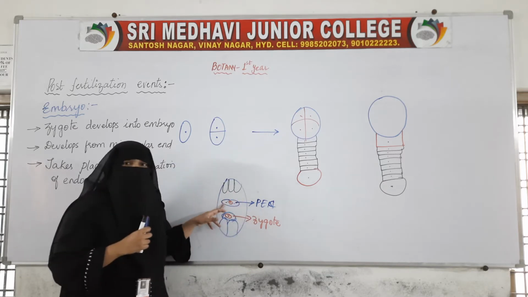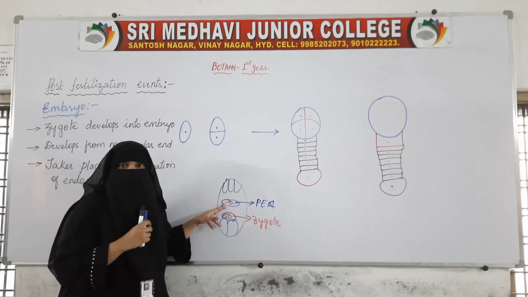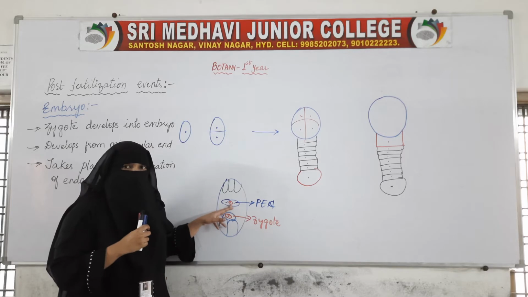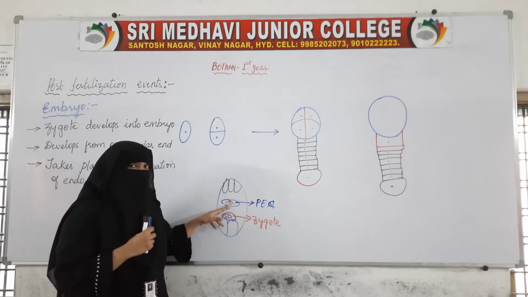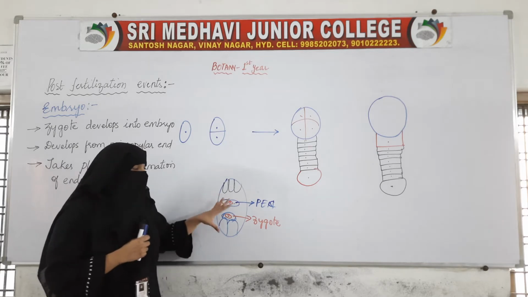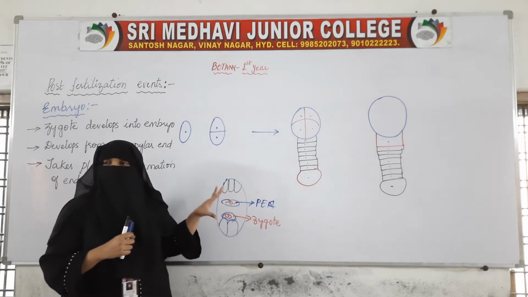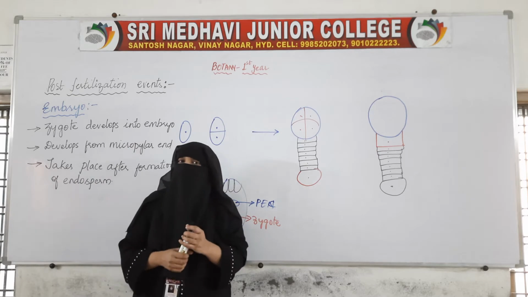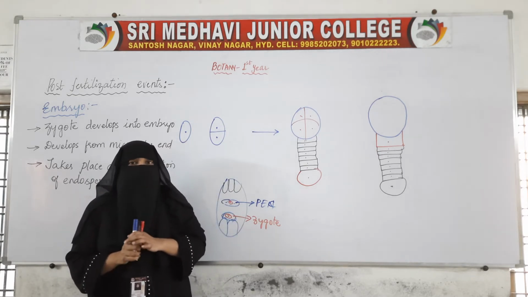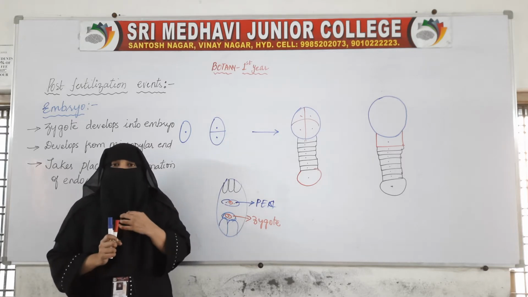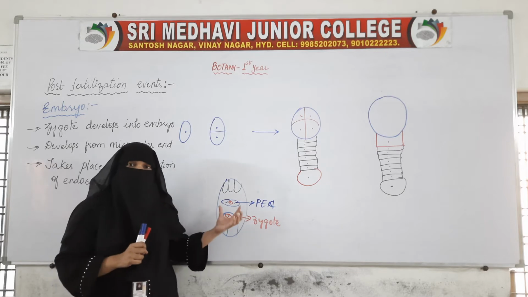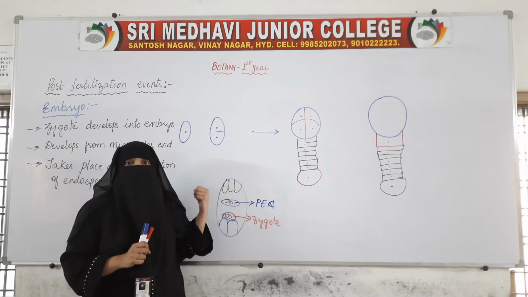So this is the triple fusion. Three cells are fusing. Already there were two nuclei, now one more nucleus has fused. So this is the triple fusion, and fertilization is taking place two times. So this is double fertilization. This double fertilization is the characteristic feature of angiospermic plants. It is not seen in any other plants, it is not seen in gymnosperms. So it is the characteristic of only angiospermic plants.